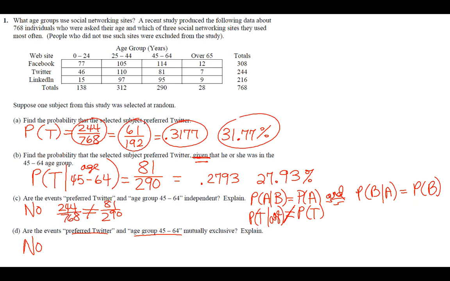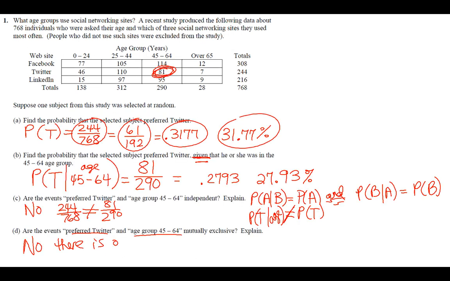So no, there's overlap between the events would be good enough. And make sure that you give who's in that overlap. So I'm just going to say there's overlap. And here I'm going to say the 81 is the one that messes it up for us.